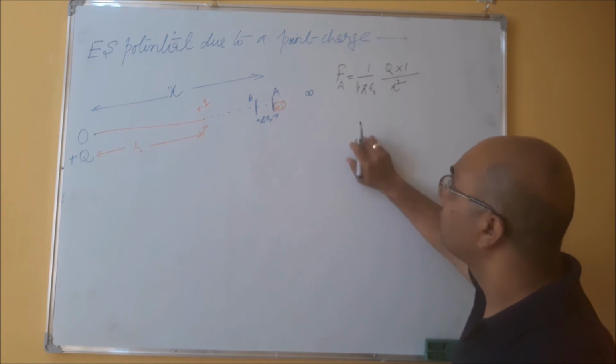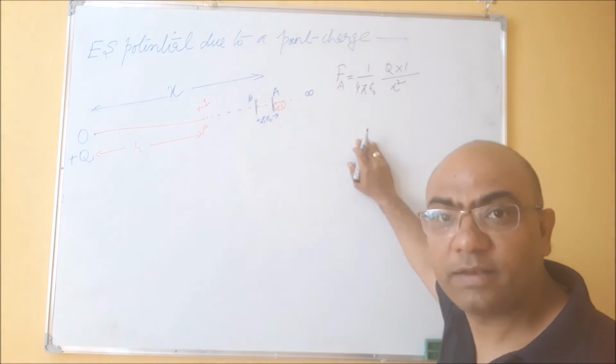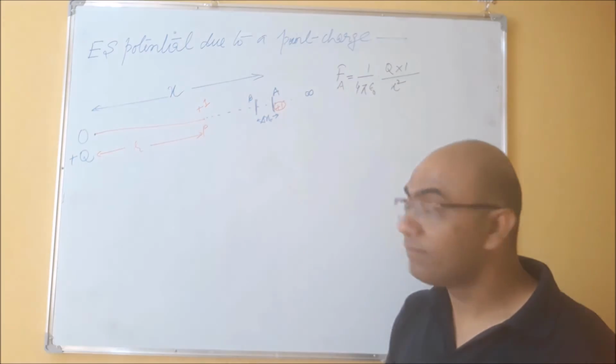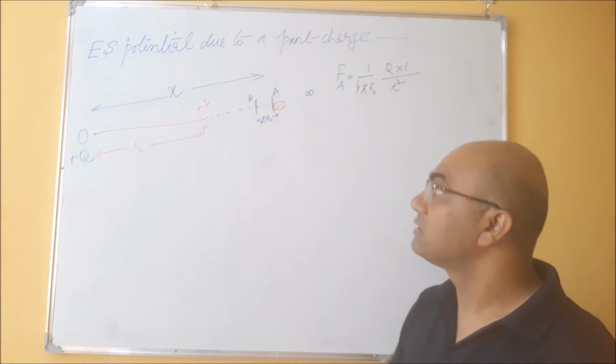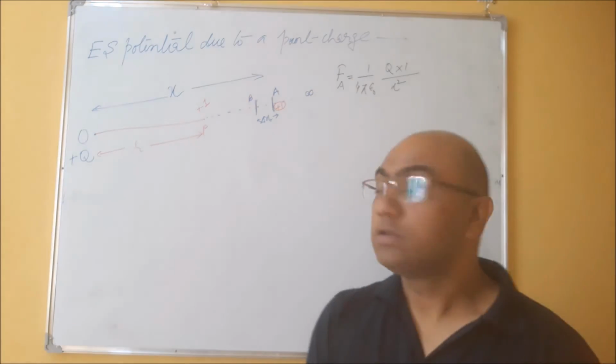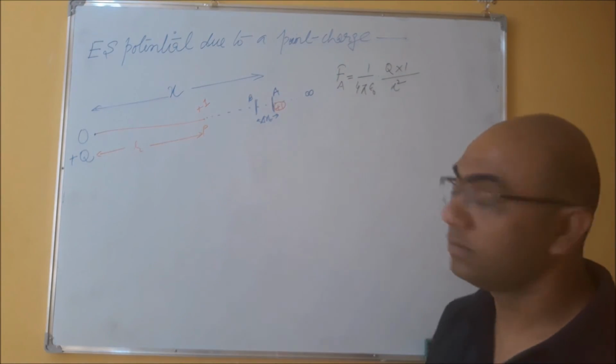Now the force on this plus 1 charge particle when it is placed at A, since this point is at a distance of x from the point O, is given by this formula.